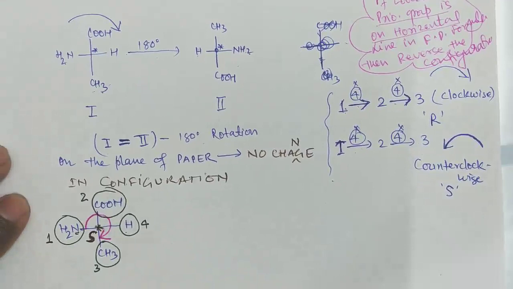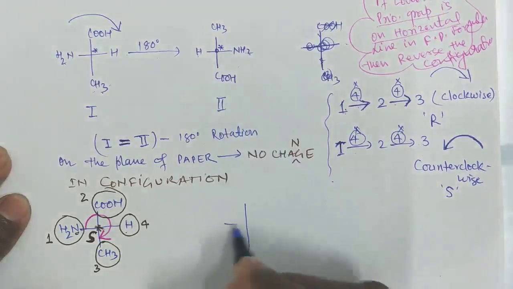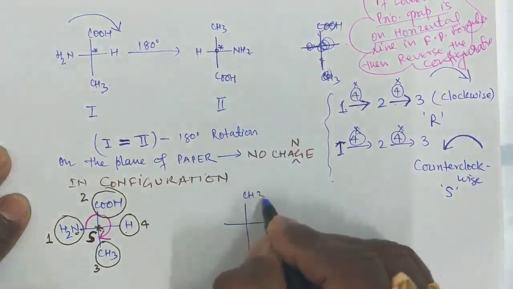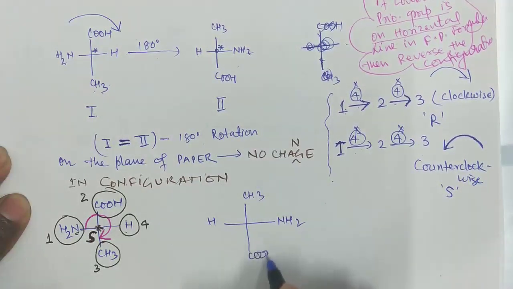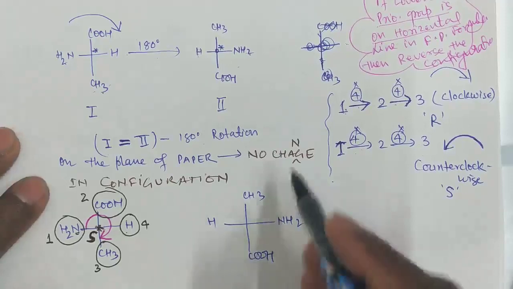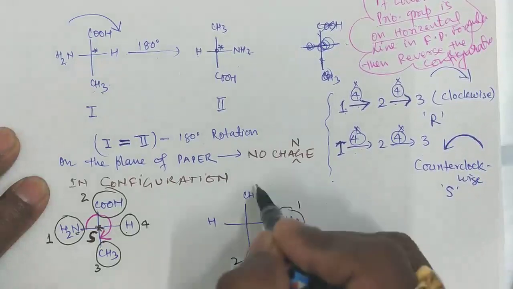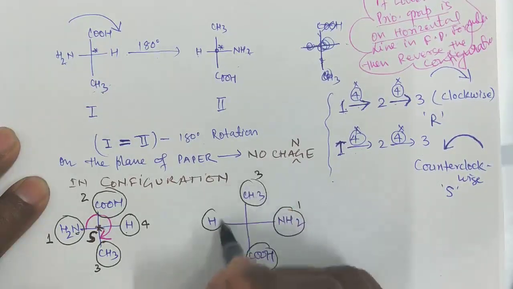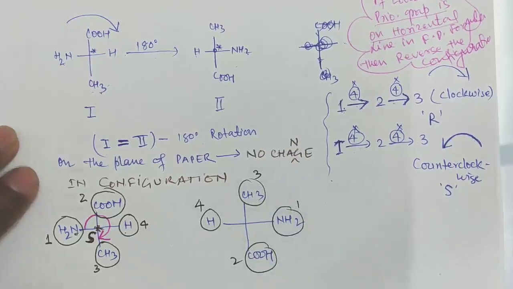Now see, I'm going to make the absolute configuration for this: CH3, NH2, H, and COH. Again, assign the priorities 1, 2, 3, and 4. Again, the least priority group is on the horizontal line.